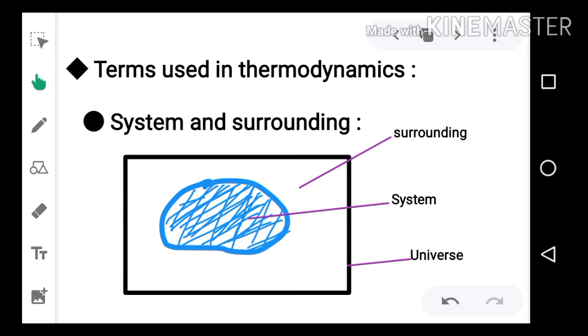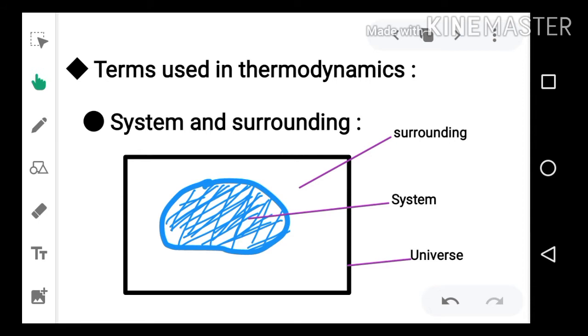Now, as we know, the universe is very large, and in this universe the system is a very small part of the universe. This is a diagrammatic representation, but I will give you one example.